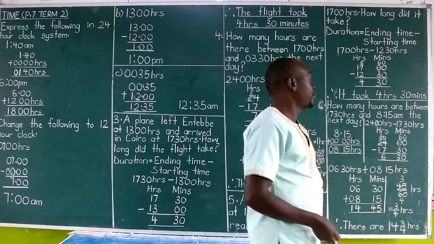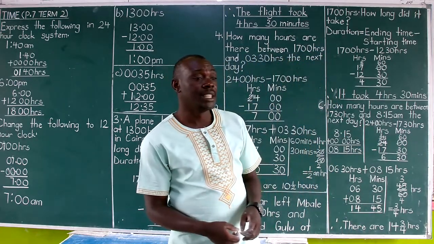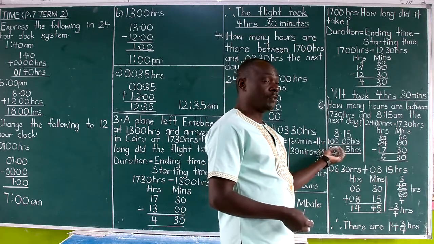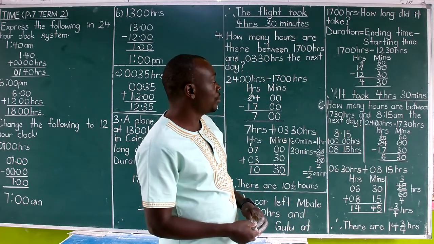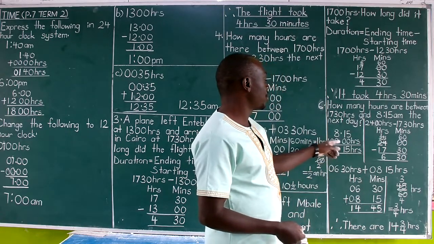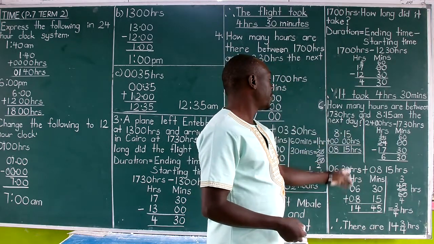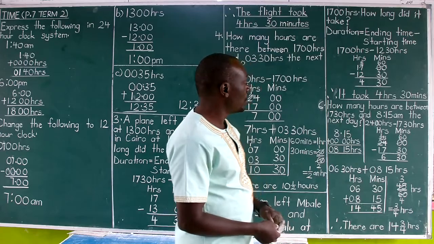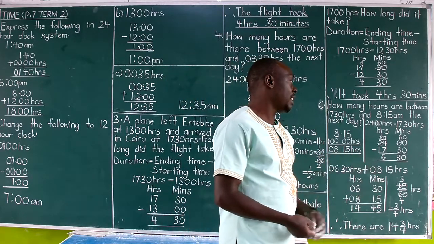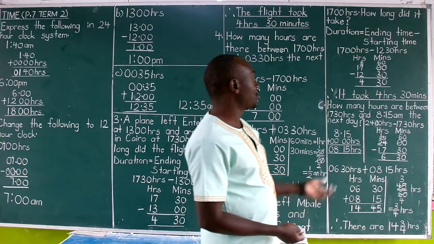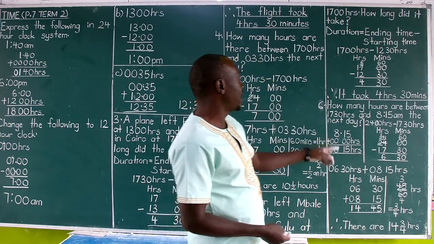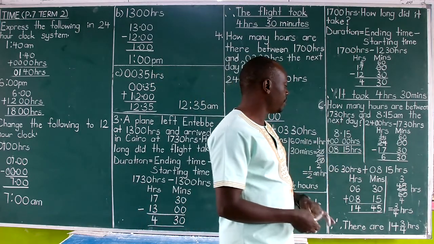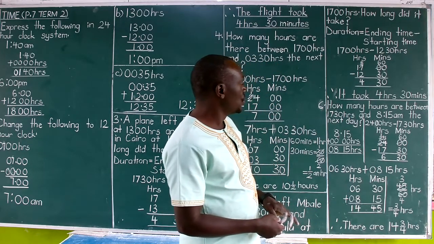So change this 8:15 a.m. to a 24-hour system time. Remember, a.m. means before noon, therefore converting it is easy. You only add nothing, 4 zeros, don't care about the noon because it is before noon. So plus 0 hours. Add very well. 5 plus 0 is a 5, 1 plus 0 is a 1, 8 plus 0 is an 8, and then a 0. So 8:15 a.m. means 8:15 hours. And now we've got a new question reading, how many hours are between 17:30 hours and 8:15 hours? Now that they are in the same clock system, we are then going to work it out.